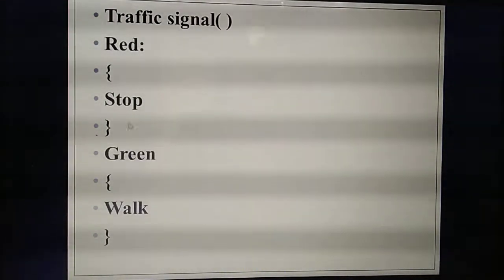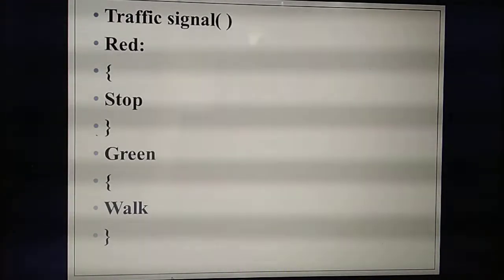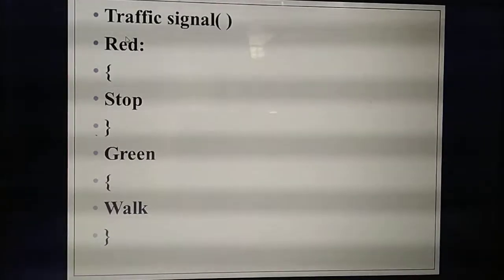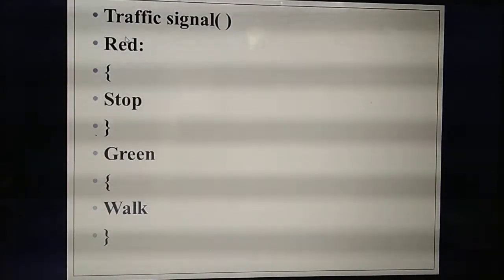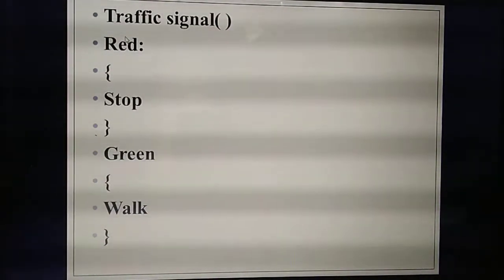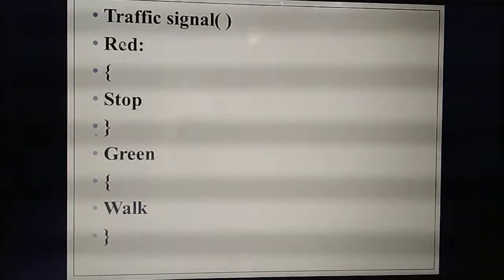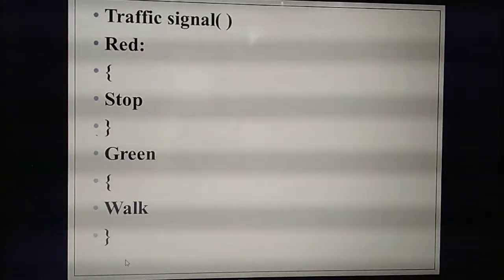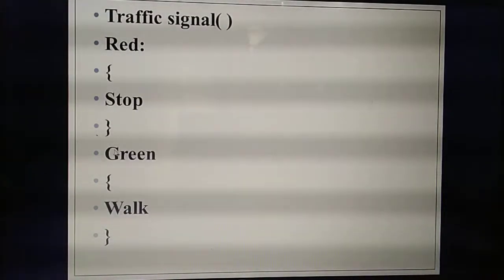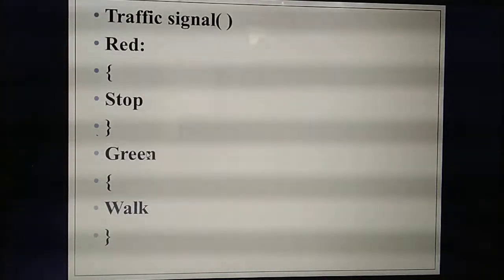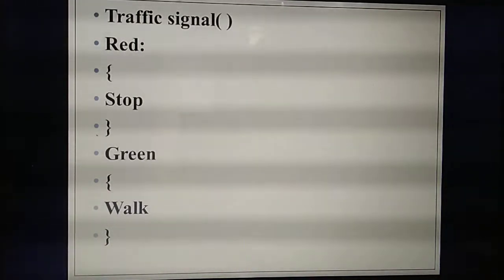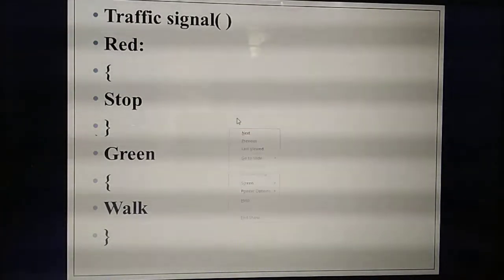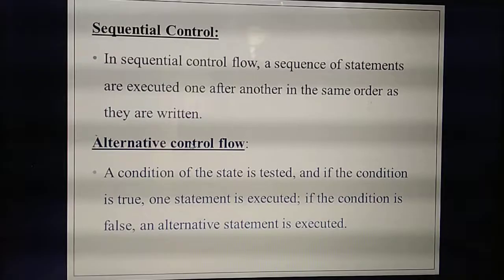In this program, we are giving 3 states or 3 conditions, but any one of the conditions becomes true at a time. Either the light will become green, red or amber. If red color is blinking, only red is true. At that time, the answer you will get is stop. The remaining conditions are false. Sometimes only green is true. At that time you will get the answer walk. The remaining lines will become false. Understand? That is called alternative control.